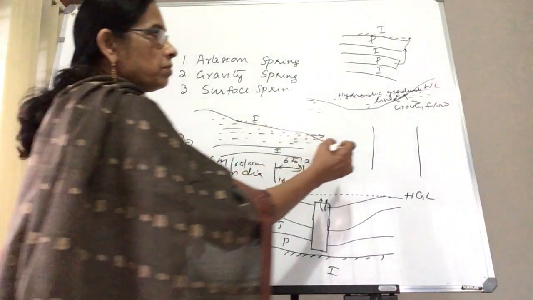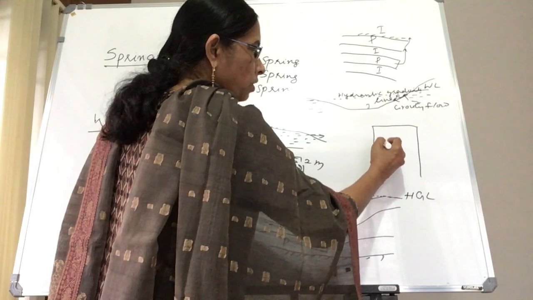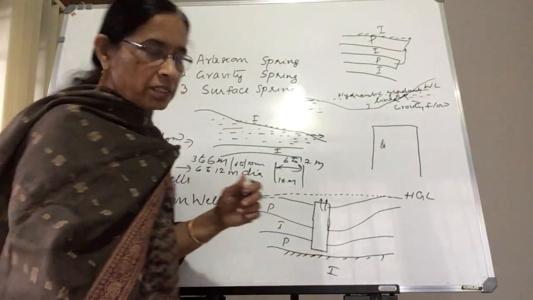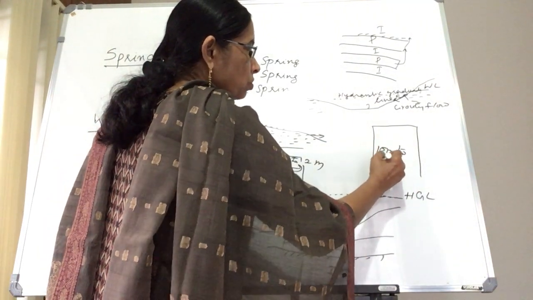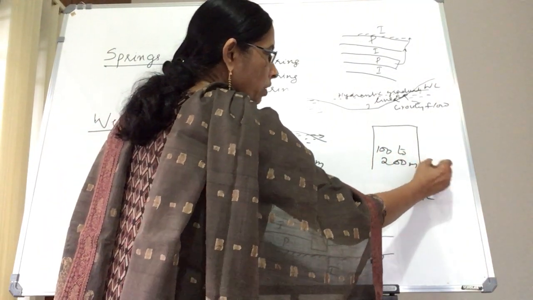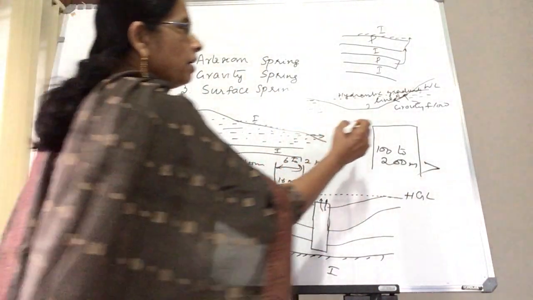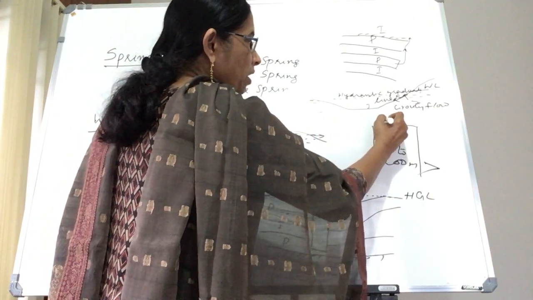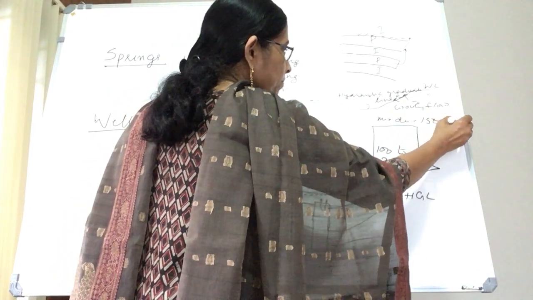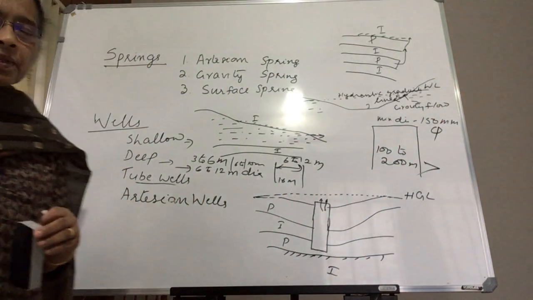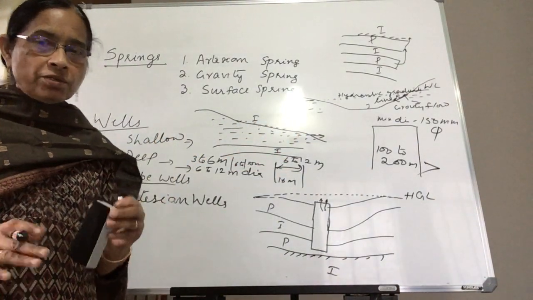So in this case, the depth of the tube wells is usually 100 to 200 meters or greater, and the minimum diameter is 150 mm, and depth is usually 100 to 120 or more than 200 meters.